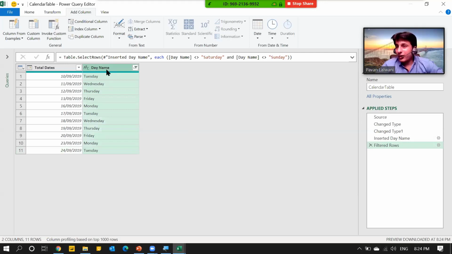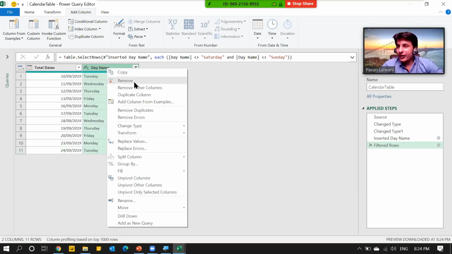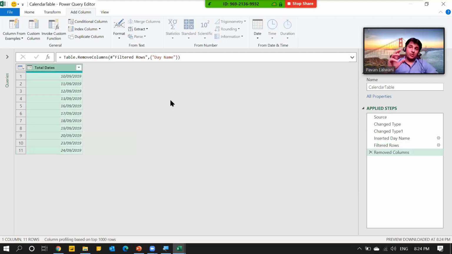So I don't require this column anymore. I can just right click and remove that column. I used that column, did my stuff, and I just removed that column. So very fast, very quick.